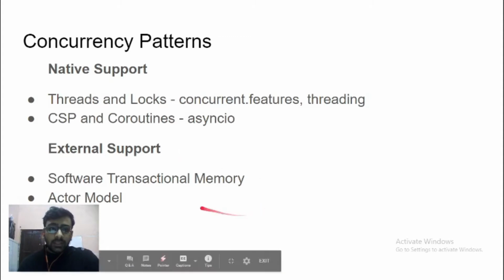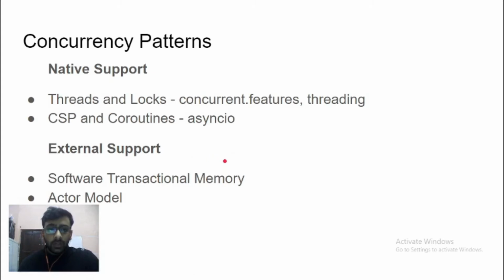These models of concurrency might require you to add some additional library to your code, or maybe they might require a different flavor of Python itself. So let's look at them one by one.